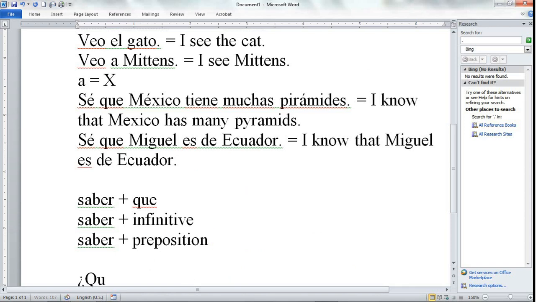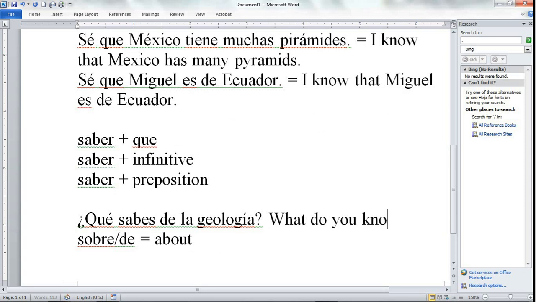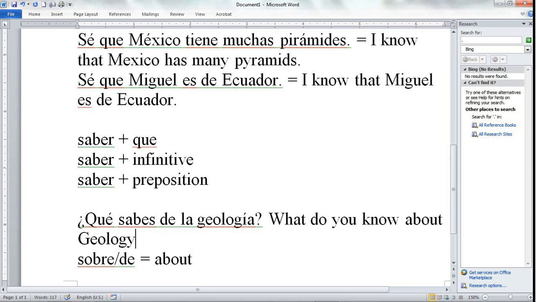Your book didn't give you any examples like this, but well, they did. They gave you sobre. ¿Qué sabes de la geología? What do you know about geology? Okay.